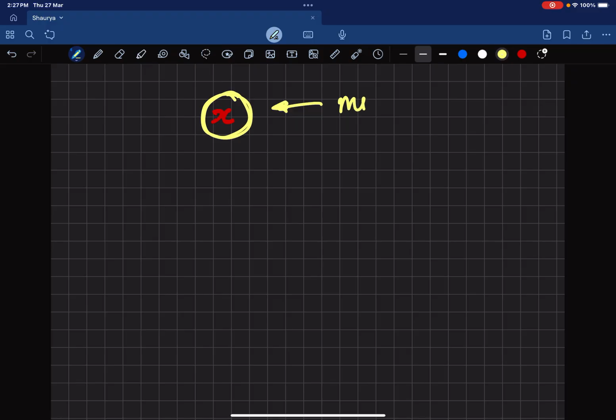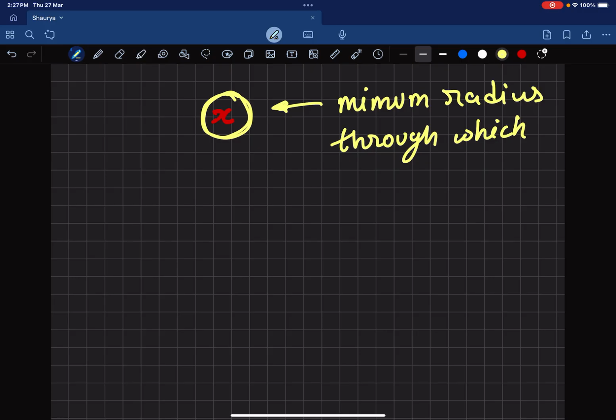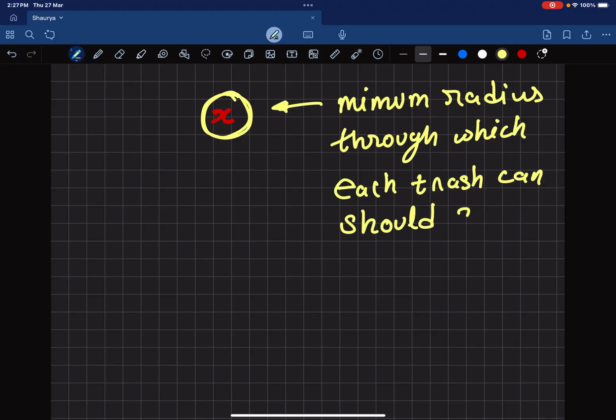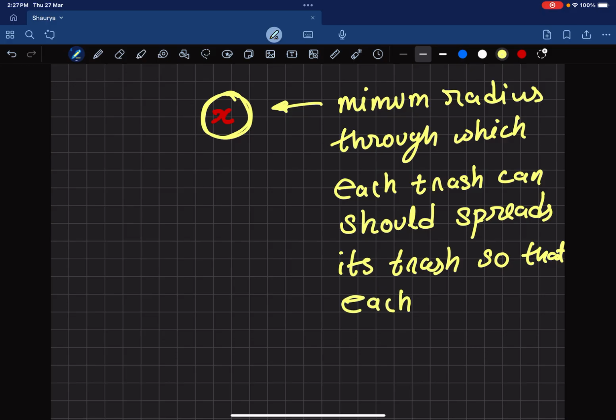X is the minimum radius through which each trash can should spread its trash so that each raccoon can get a feast, right?